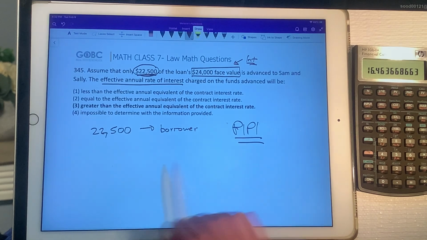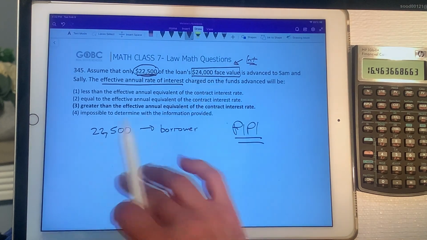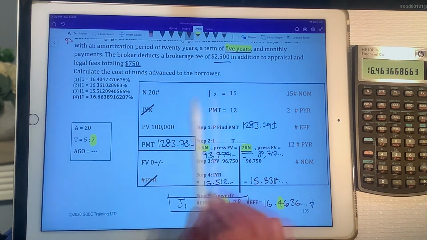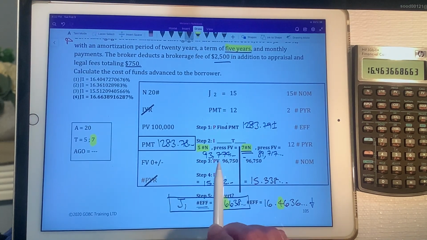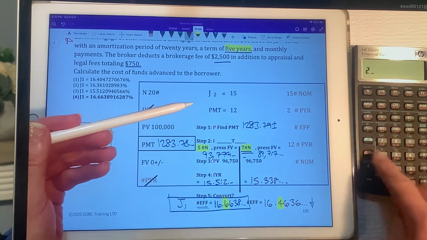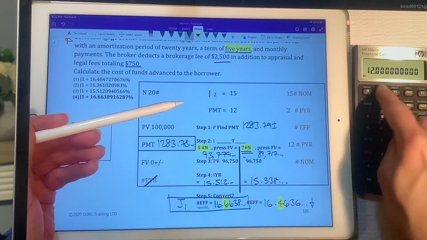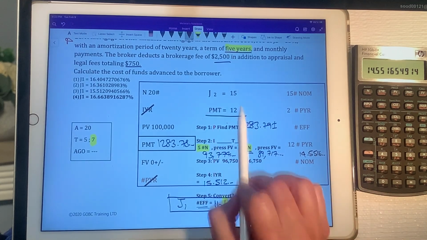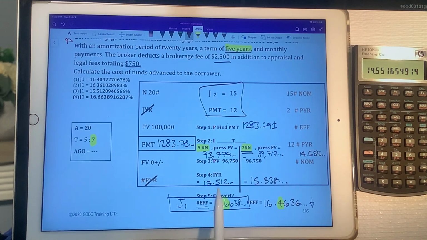And so what happened when we actually did the question, I'm going to go back to this question here quickly. When we solved this question, and we did our first MPEPIN, which you can't see now, so I'm going to do this to show you what the interest rate is. So it's 14.5516 when you convert this to a J12. And you see that at the end, it bumped it up to 15.51. So it bumped it up almost a full percent. Not quite, but almost a full percentage.